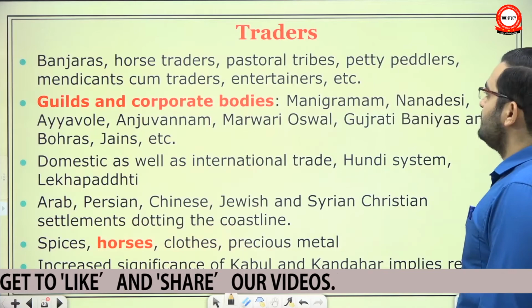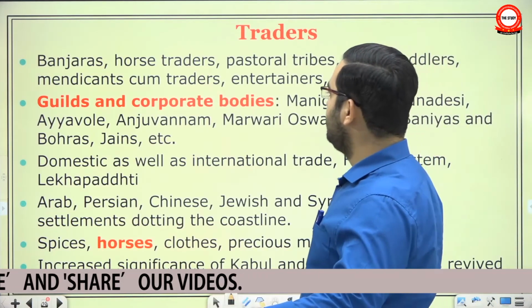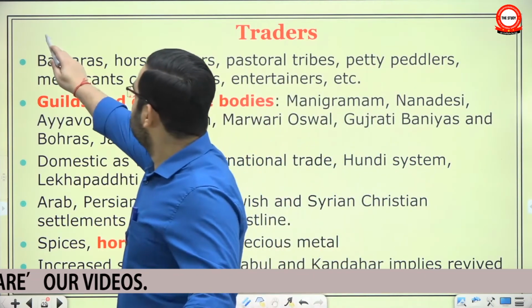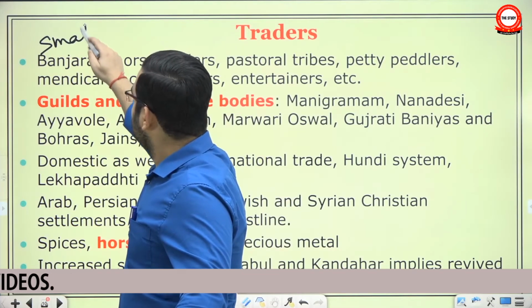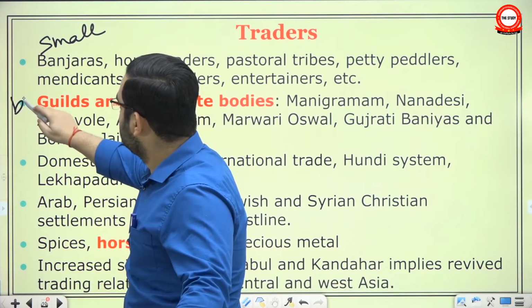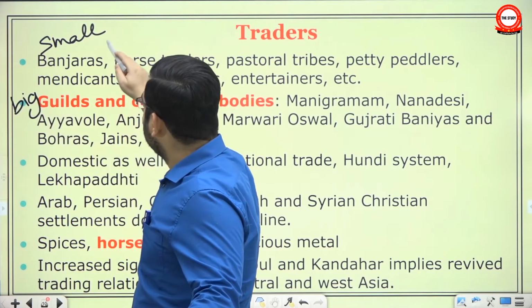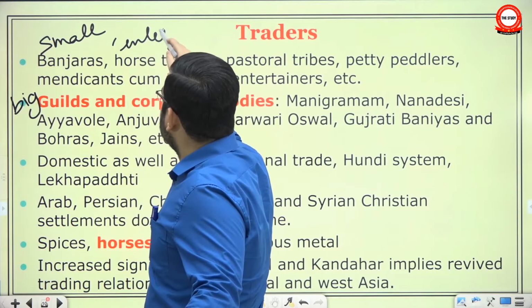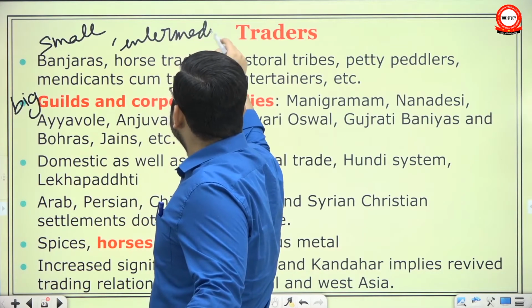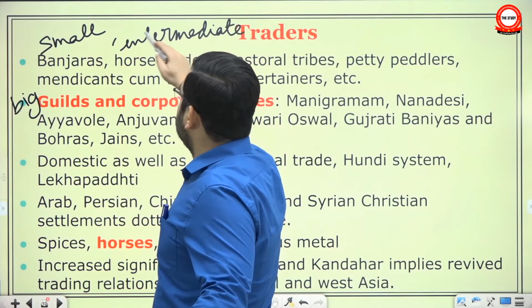Now we're talking about traders. There were obviously a variety of traders, the small ones and the big ones, and you will have intermediate ones as well. Obviously, if there are intermediate towns, then why would you not have intermediate traders?